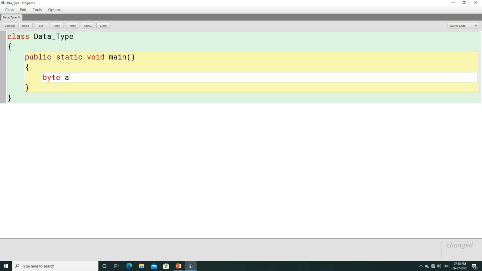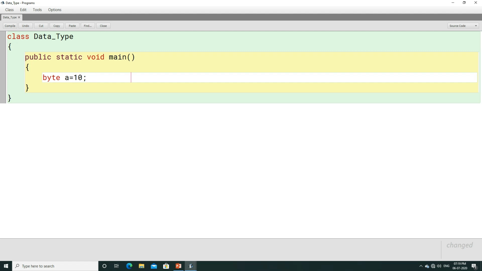Here we are going to write byte A equals 10. It shows that byte is a data type, A is a variable, and 10 is a value. What type of value is it? It is an integer value, or you can say a byte value. Why do we call it an integer value? The reason is that a value which does not contain a point or decimal is called an integer value. And here 10 comes under the byte range.